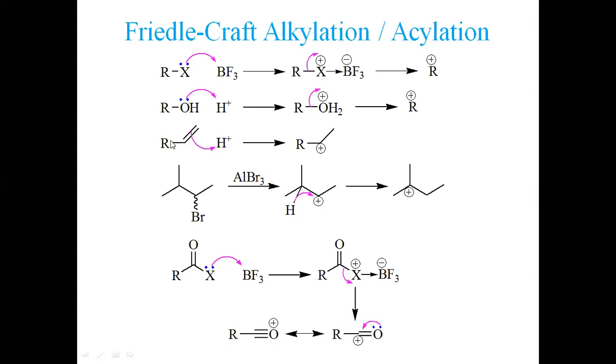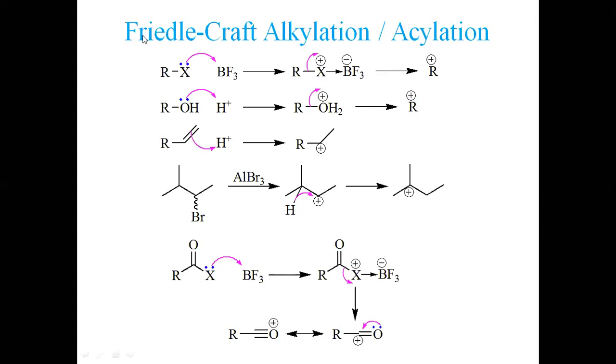Now let's see another possibility. If we have an olefin we are reacting with H positive ion, let's say HCl, it shall produce H positive ion. This H positive ion shall be taken by this olefin, generating a positive charge here. This H positive ion can also go to this carbon, generating a primary carbocation, which is less stable. But if it goes to this carbon, it shall generate a secondary carbocation. So that's why a secondary carbocation is generated. So these are the three methods to generate a carbocation.